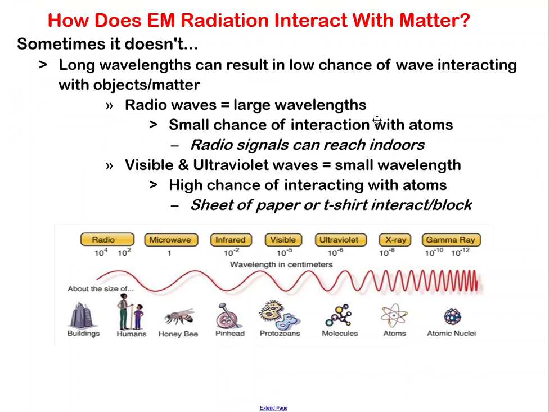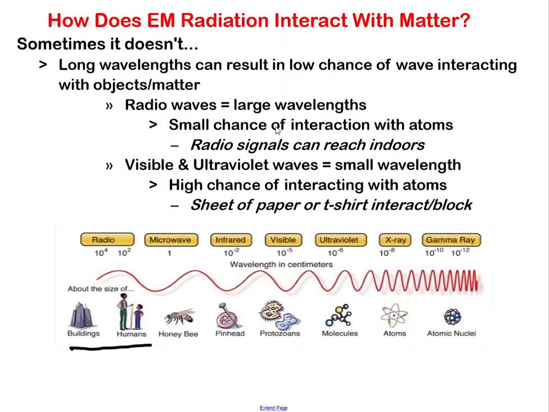So the question we want to address here is, how does electromagnetic radiation interact with matter? Well, sometimes it doesn't. We have talked before that the wavelength of different electromagnetic waves varies. So radio waves have wavelengths the size of buildings or humans, right? 10 to the 4th meters, 10 to the 2nd meters. And then they get smaller from there, right? So when you get down to visible light, it's 10 to the -5th centimeters, and so now we are talking about single-celled organisms or molecules for ultraviolet. So those waves are very, very short, but sometimes they're big.